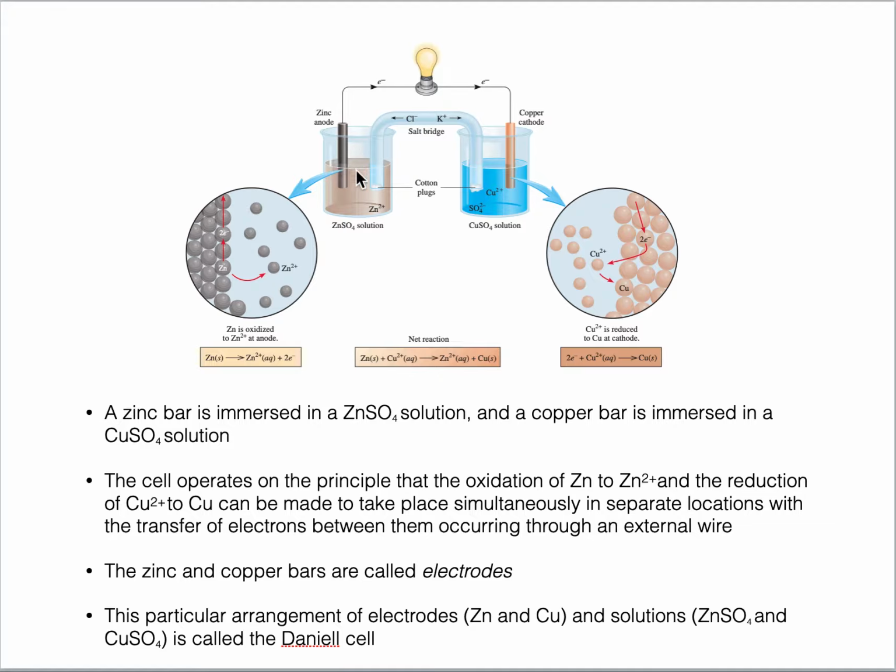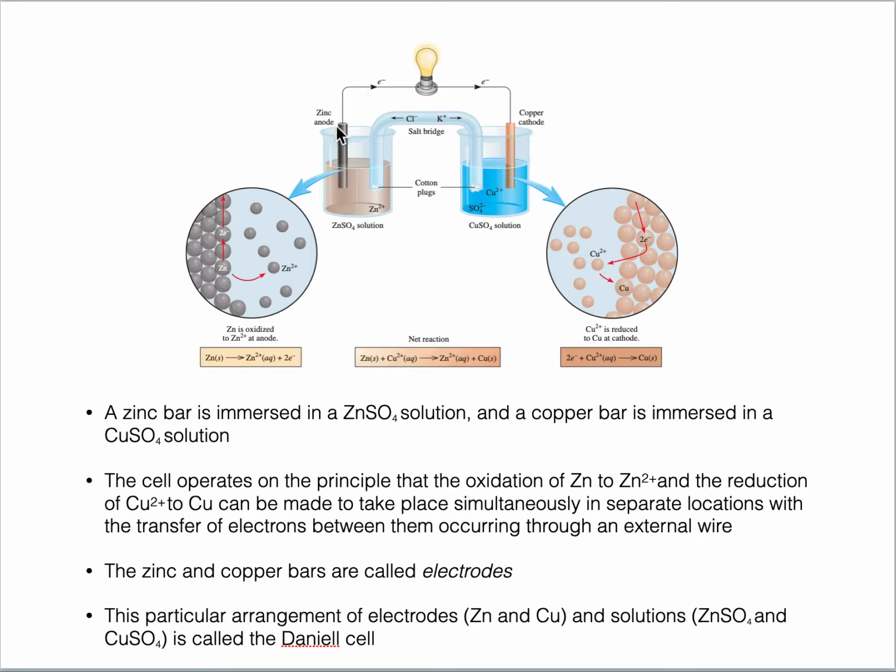The electrode at which oxidation takes place is known as the anode, and the electrode at which reduction takes place is known as the cathode. You can see the zinc anode written here and the copper cathode. Always remember that any electrode where oxidation takes place will be designated as anode, and any electrode where reduction takes place will be designated as cathode.